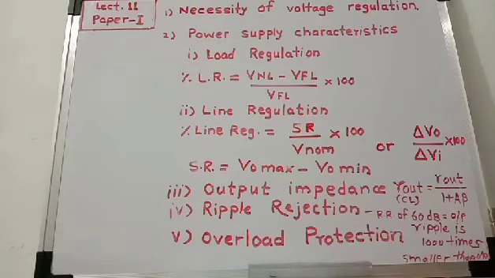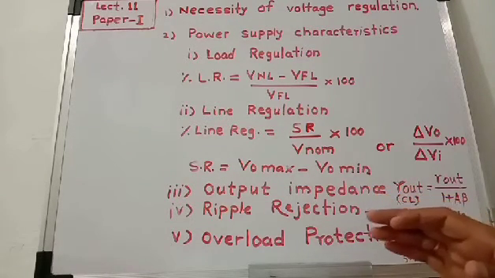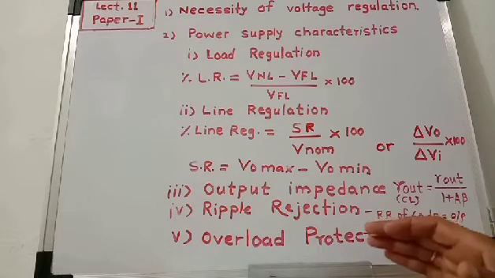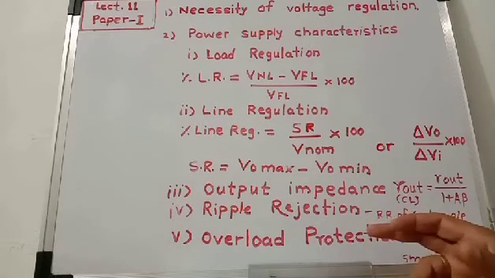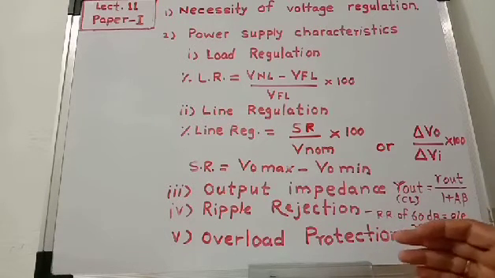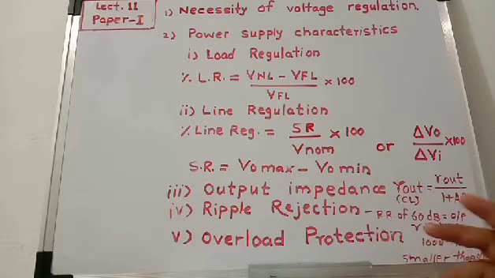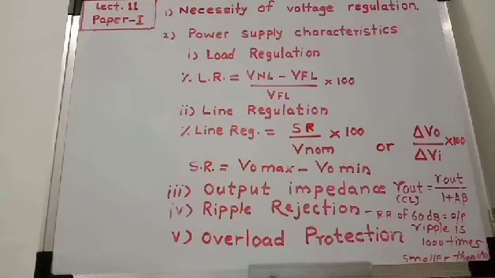Then what is overload protection? Overload protection means when there is a short circuit in an electronic circuit, then the power supply shows overload. Overload condition means if there is a short circuit, then the power supply is shorted, or there will be a short circuit in the circuit connected at the output of the power supply.